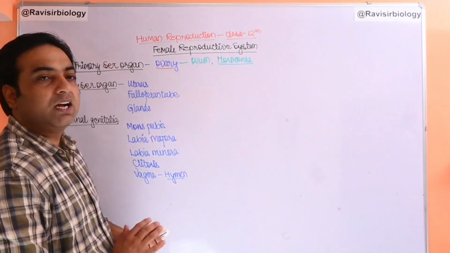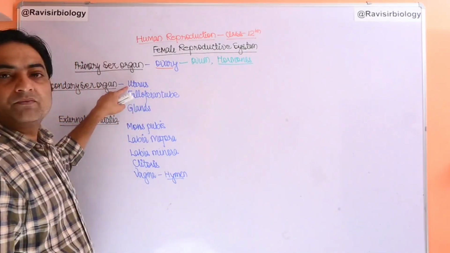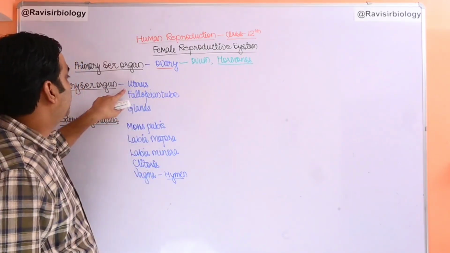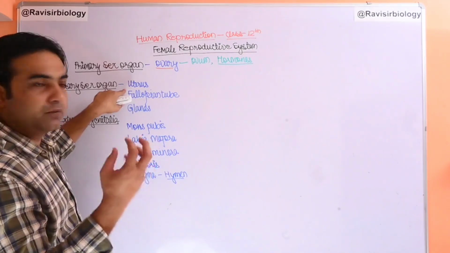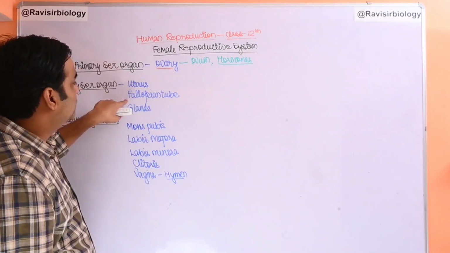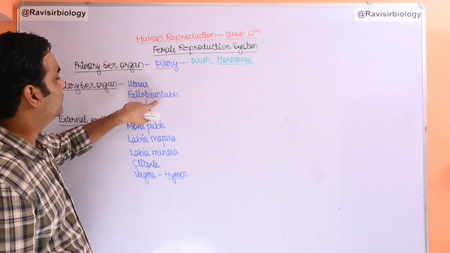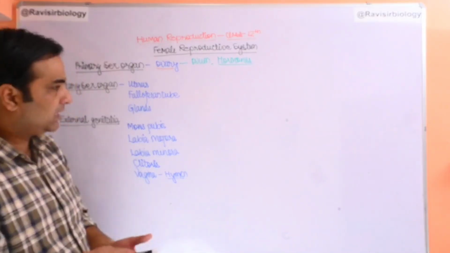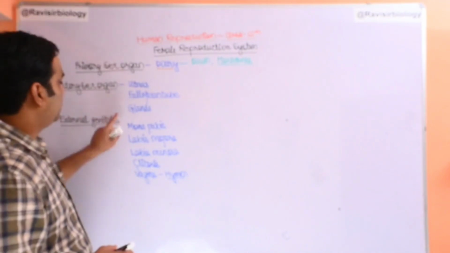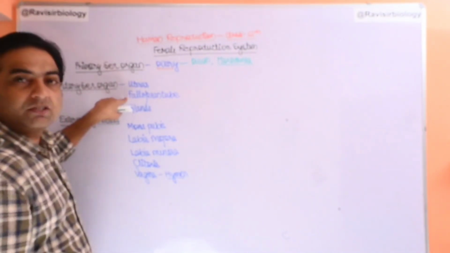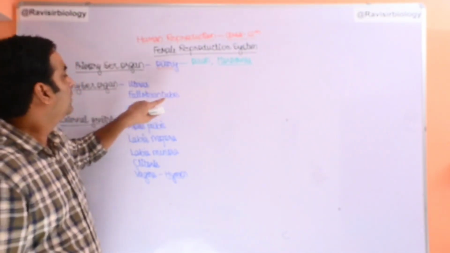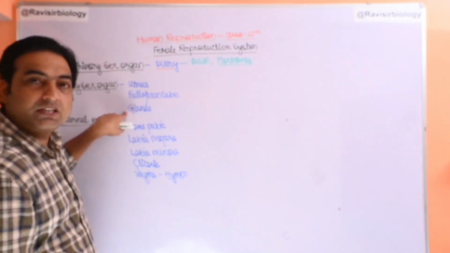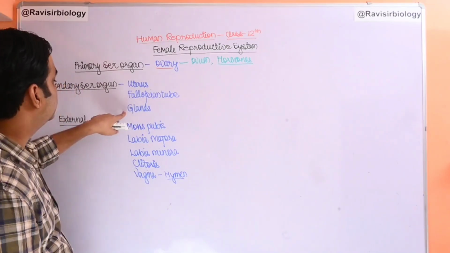Secondary sex organs are the uterus, which looks like the inverted structure of a fruit, and the fallopian tube. I will show you the diagram also. Let me draw the diagram for this after completing it. The fallopian tube is a tube which connects the ovaries to the uterus. The glands are also there, which are very important, we have to discuss.